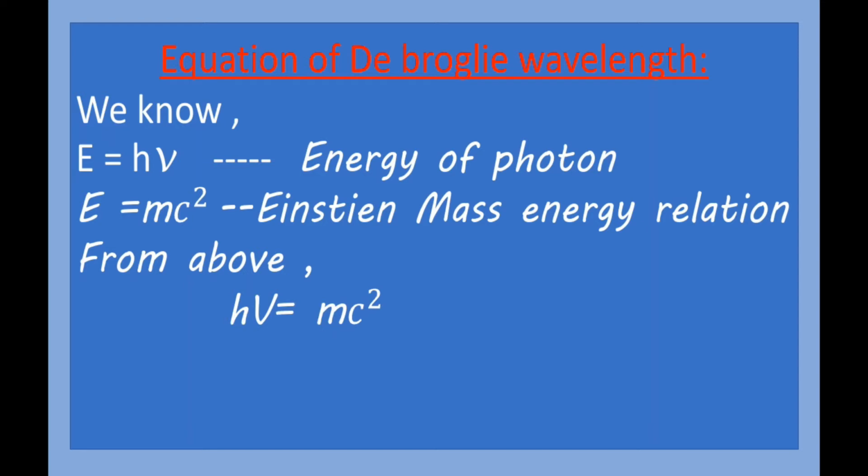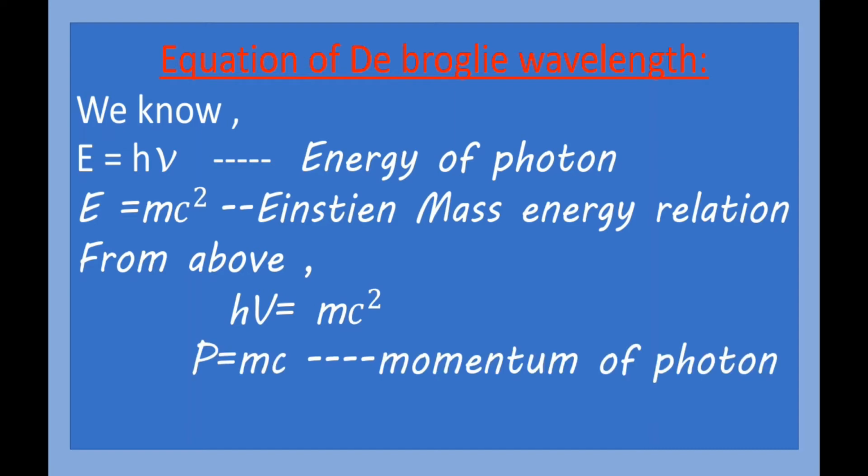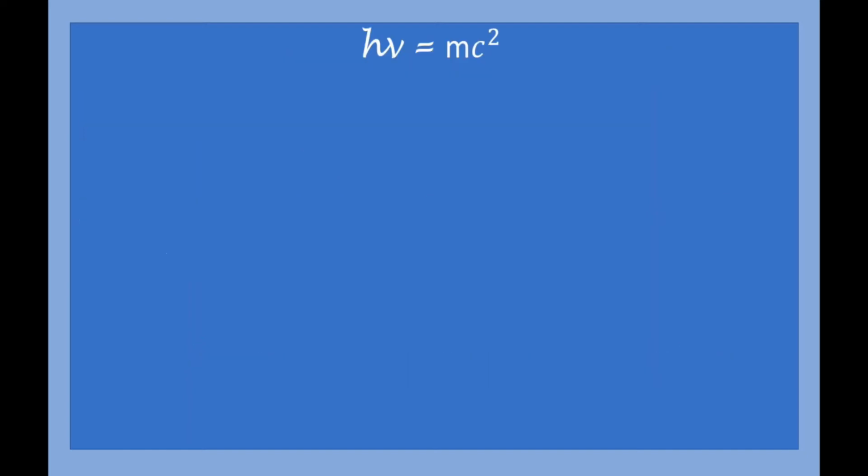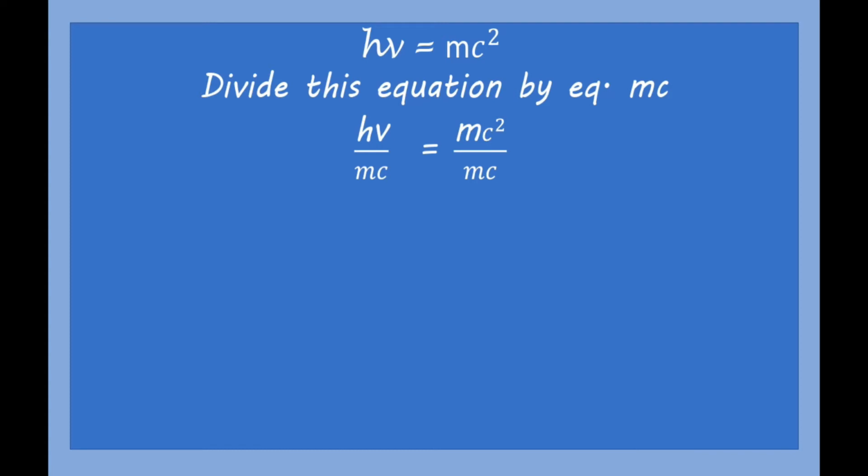If we take the help of one more equation, that is p is equal to mc, the momentum of a photon, and if we divide this equation, h nu is equal to mc square, by mc, then we will get h nu upon mc is equal to mc square upon mc. So once again look here, after equating we got this equation, and dividing this equation by mc, that is p is equal to mc, we will get such a type of equation.